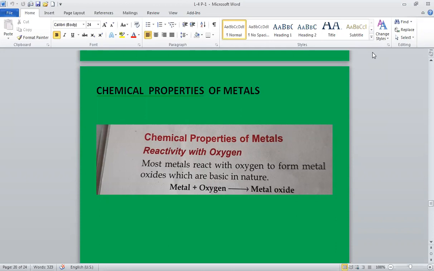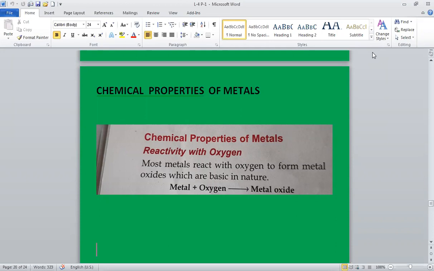In the previous classes, we have studied about the physical properties of metals. Today, we will study about some chemical properties of metals.